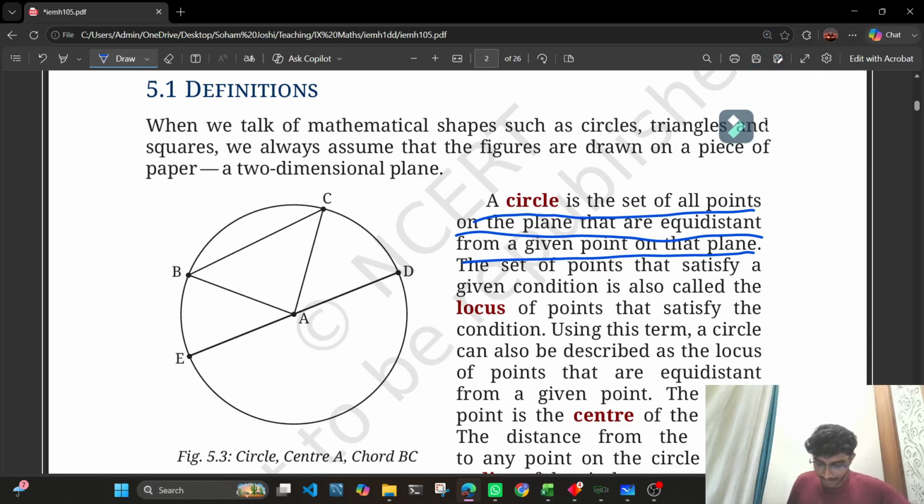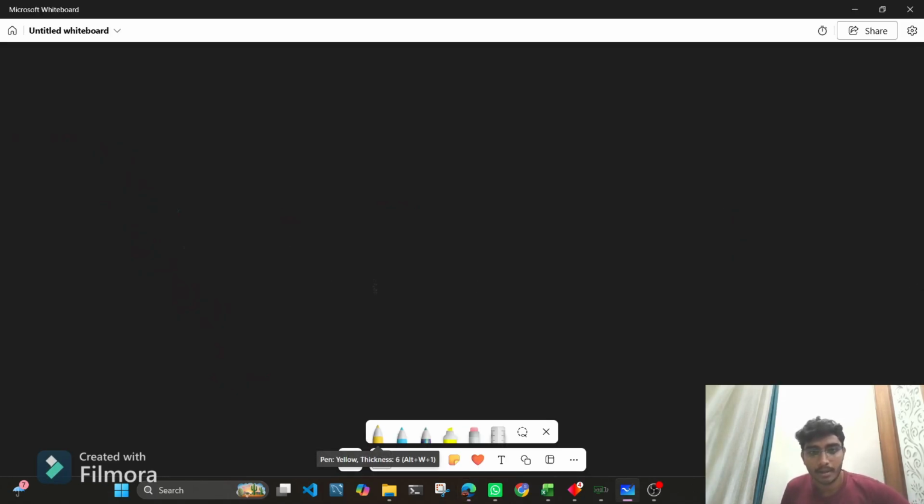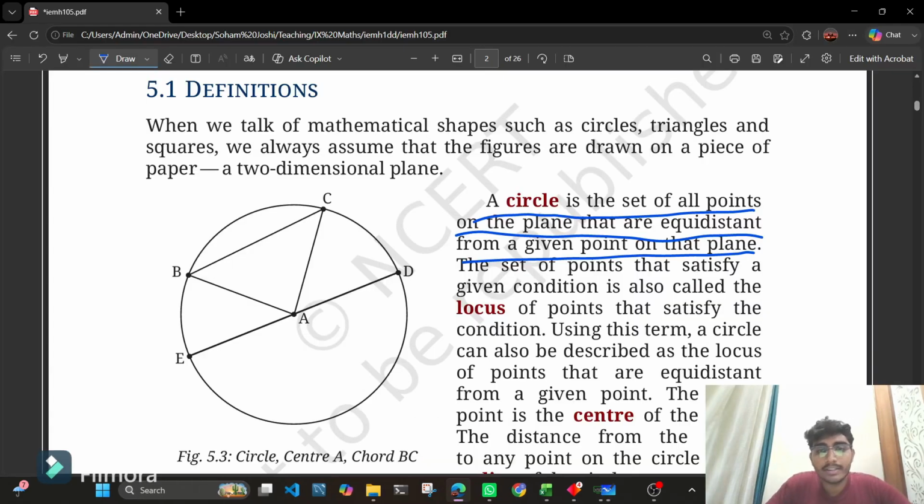Let me just open my whiteboard. I'll zoom it in to 100%. Let's say we have a point. Then what is a circle? A circle is a set of all points on the plane that are equidistant from a given point on that plane. Let's say this black part of my board is a plane. We have taken one point, and we want all the points that are equidistant from this particular point.